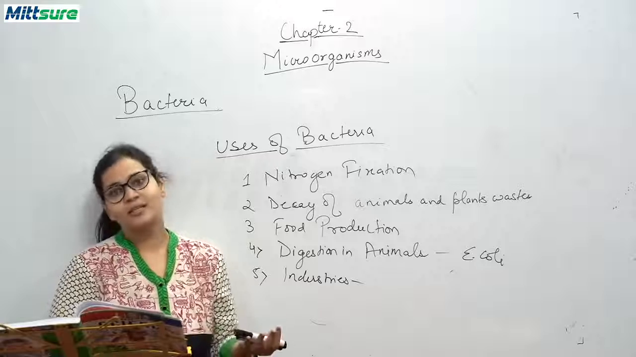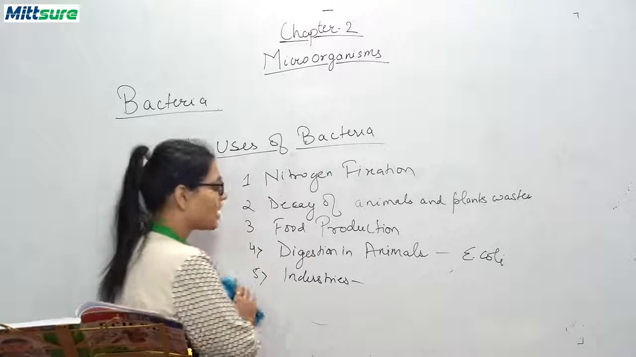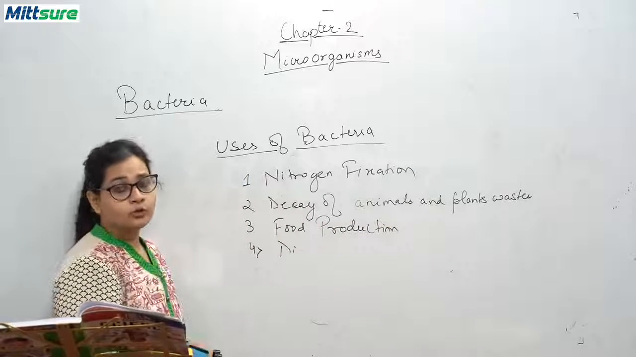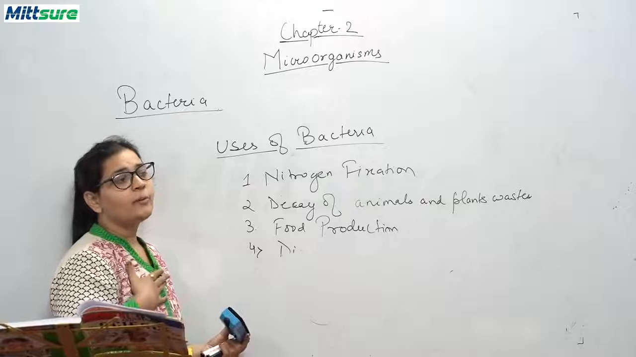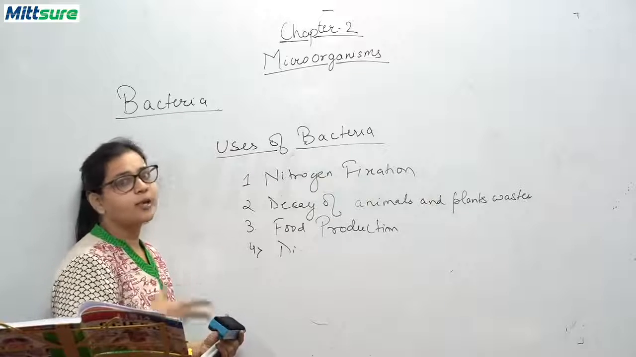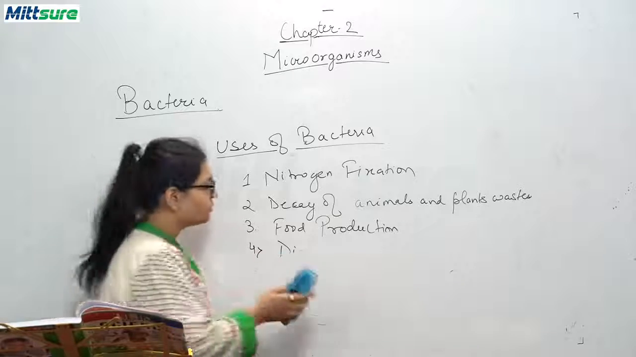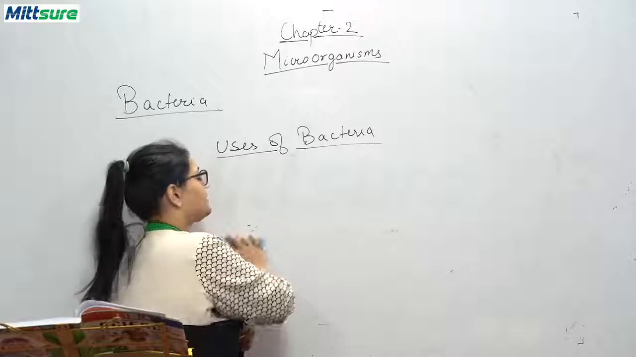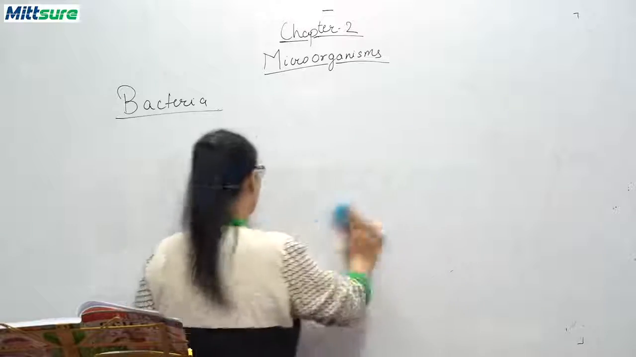Now some bacteria are harmful for us also, and we have discussed some bacteria that cause diseases to us. They also spoil food, that is, spoilage of food is done by bacteria. We may have some disease due to bacteria like tuberculosis, typhoid, tetanus, leprosy, cholera. So different types of diseases can be caused by bacteria to us.